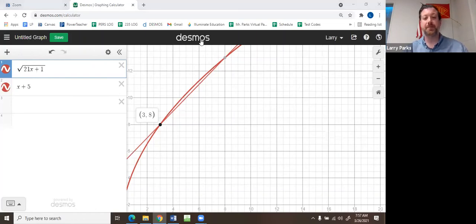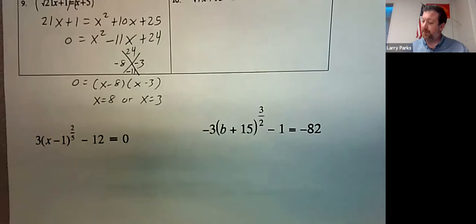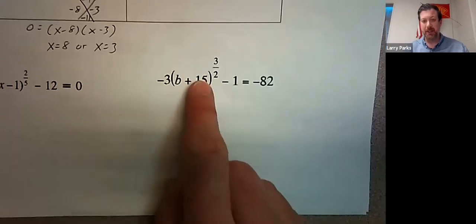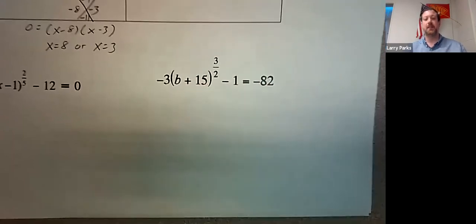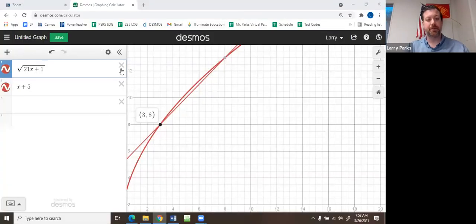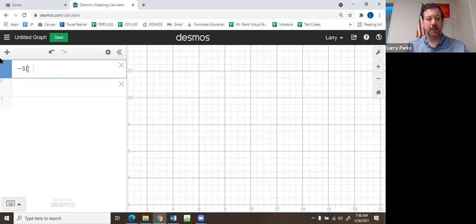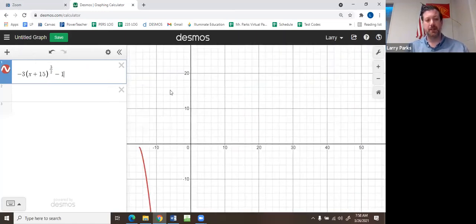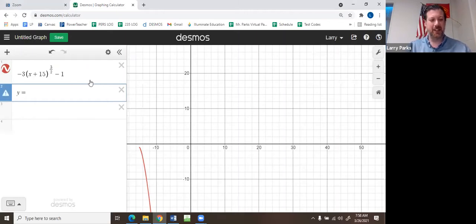Looking at the time, looks like I could do this one for you. I'll do Desmos real fast. I'll type this in, and I'll type that in. Negative 3. Now, Desmos doesn't like b, so I'm going to put x. X plus 15 raised to the 3/2 minus 1. I don't think it likes b's. And then when I type in negative 82, it doesn't like that either. I have to put y equals negative 82.